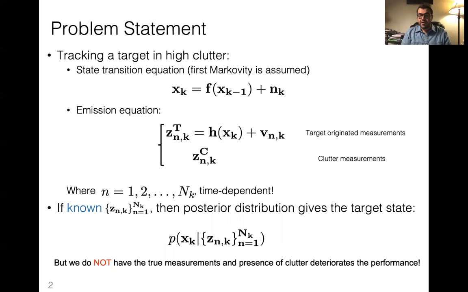However, the problem is we cannot separate the clutter and the actual measurements easily. So we have to have some method to separate these two types of measurements to have a better performance. Otherwise, the clutter measurements deteriorate our performance.